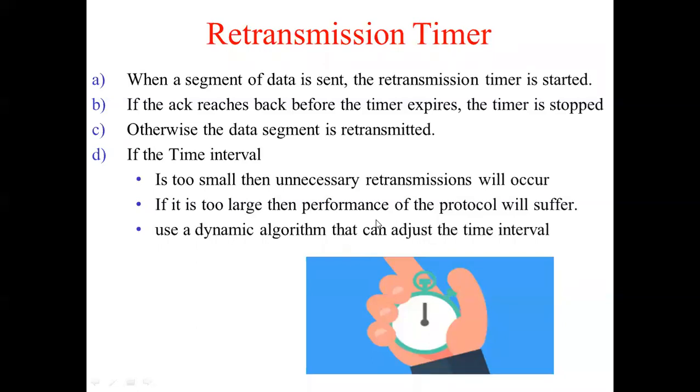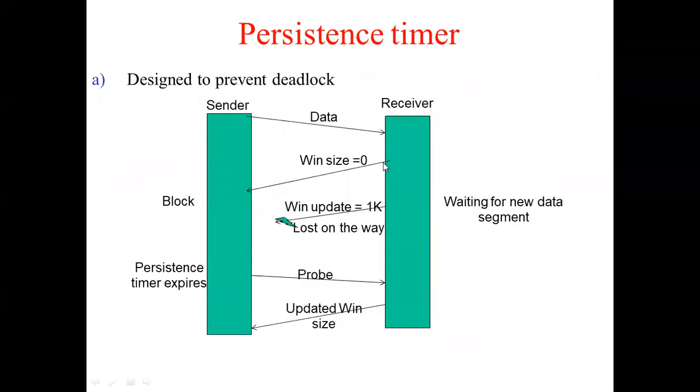It need not be too small or too large; depending on the network conditions and the traffic inside the network, that particular time interval can be set. Okay. So this is the first type of timer, which is called the retransmission timer.